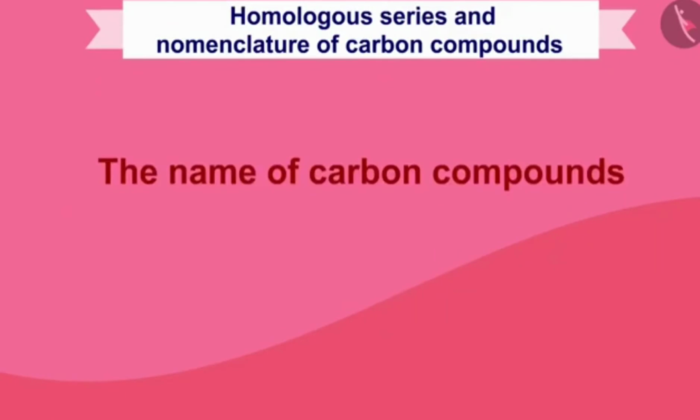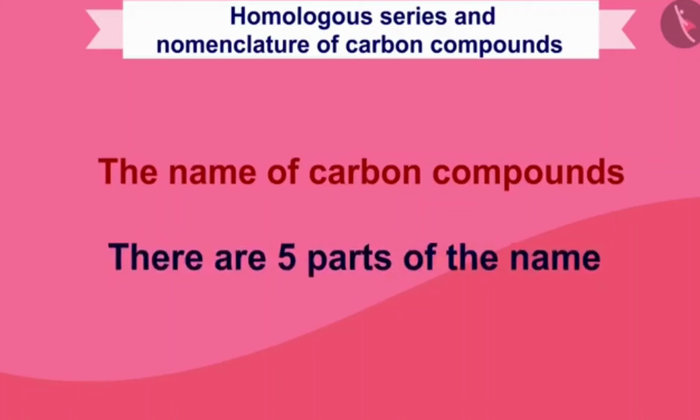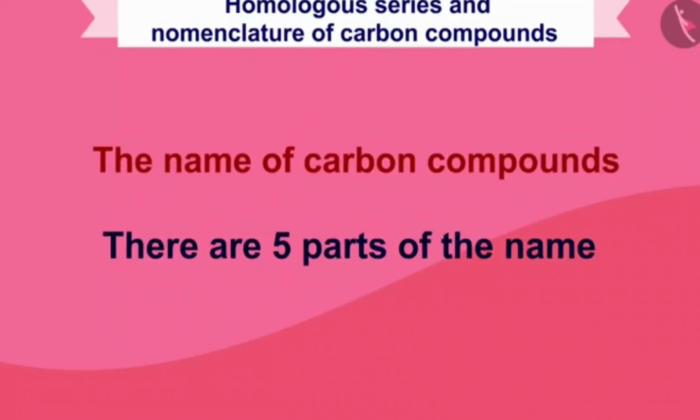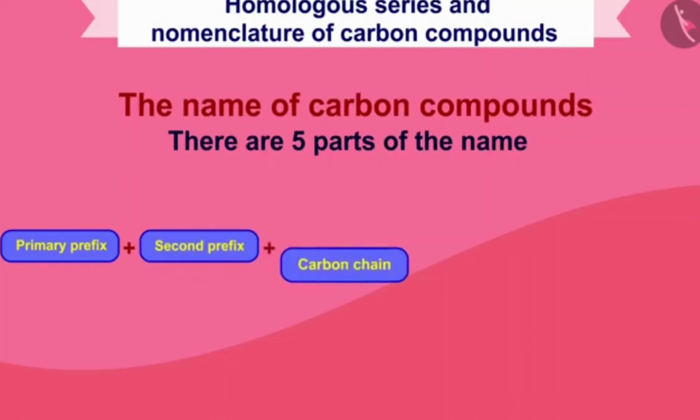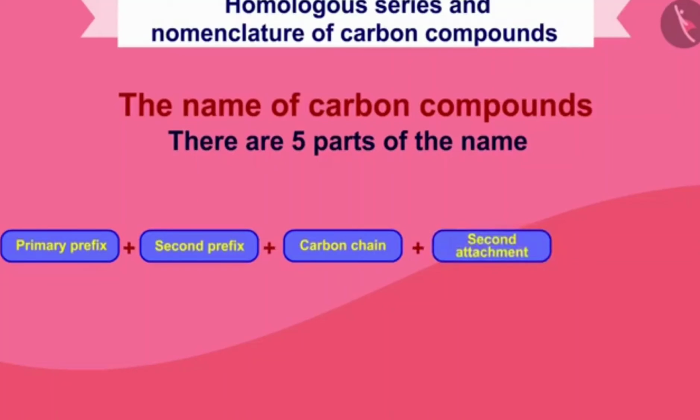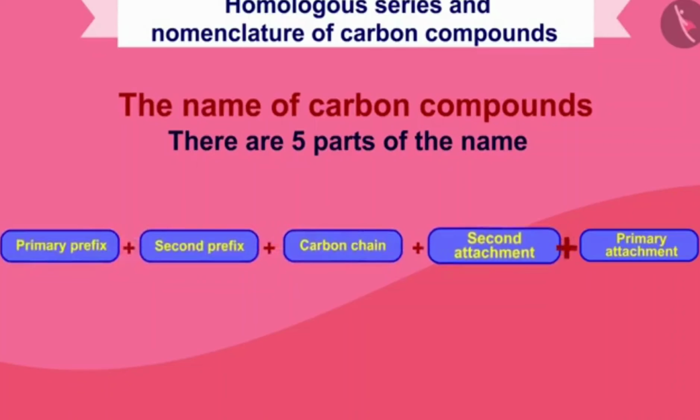Mahendra is the first name, Singh is the middle name, and Dhoni is surname. Similarly, the name of carbon compounds is also divided into 5 parts. Let us know what those 5 parts are. The first part is the primary prefix. Then comes the second prefix. Then comes the carbon chain. Then comes the second attachment which joins behind the name. And then comes the primary attachment.